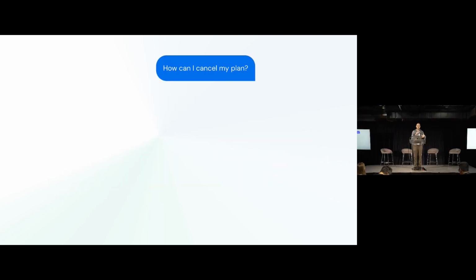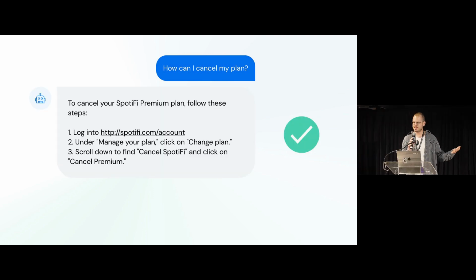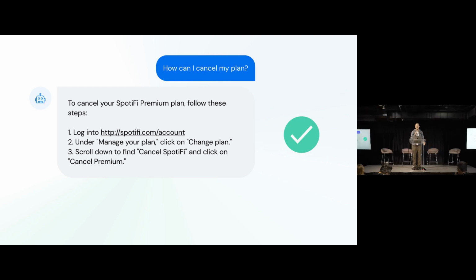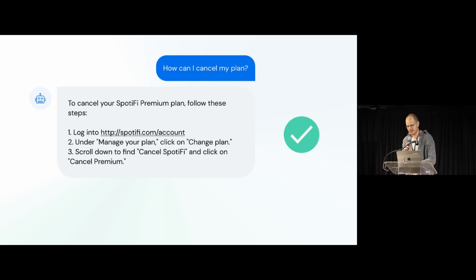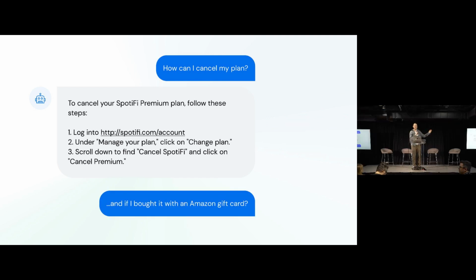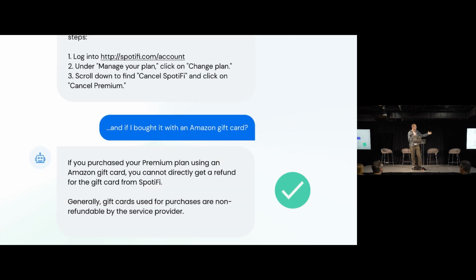And then you wrap it in some nice UI, and the user starts asking questions. So you have a user and they ask, hey, how can I cancel my plan? And for very basic questions, these RAG chatbots work pretty well, right? So we can see that to cancel your Spotify premium plan, you can follow these steps, and this actually looks like a good answer. But, as you know, users can be a little bit unexpected, and the user keeps challenging the chatbot, right? They keep asking more questions. And the RAG chatbot responds well for this question as well.